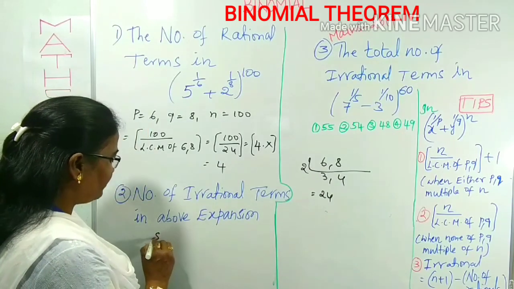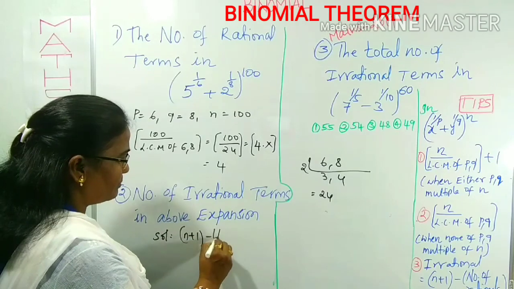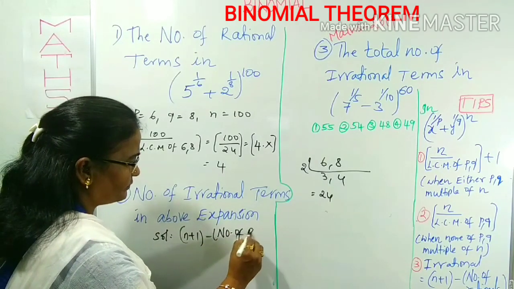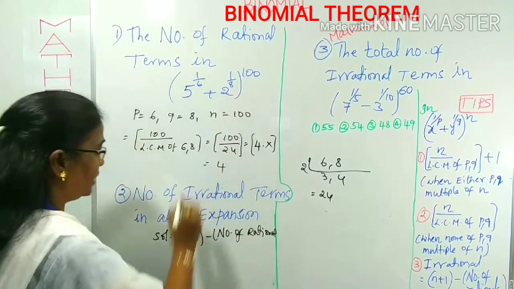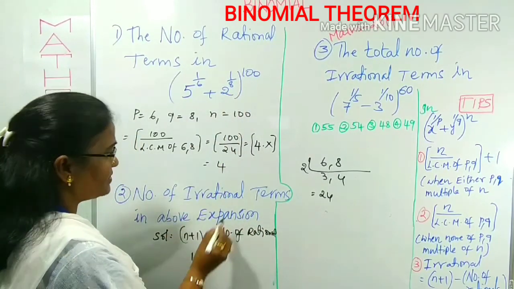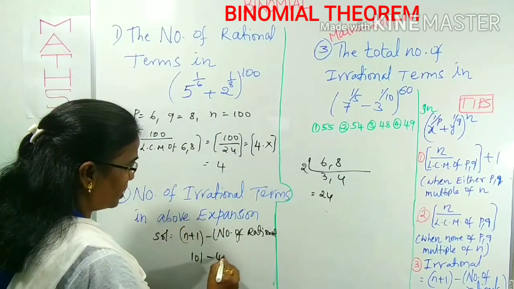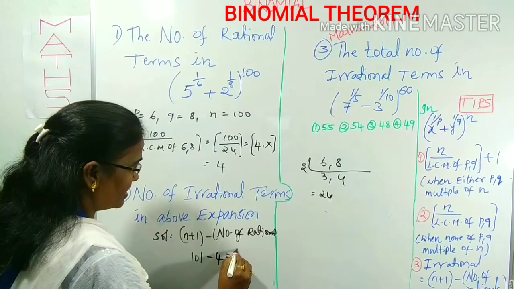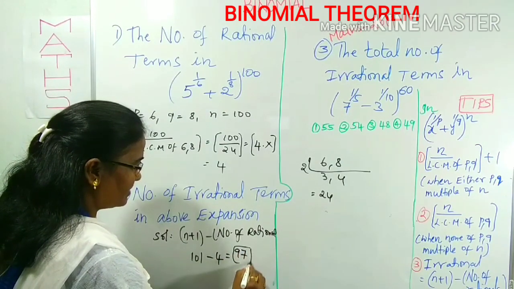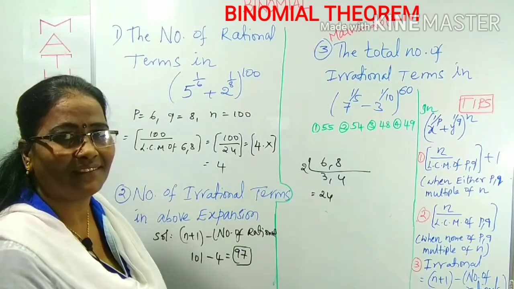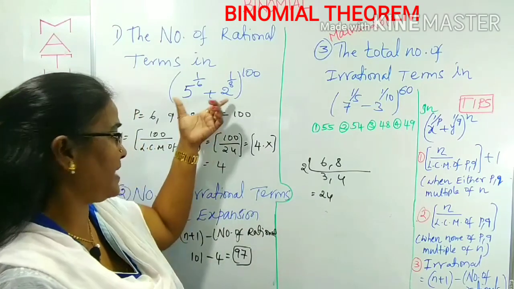So what is the solution for this one? n plus 1 minus the number of rationals. What is n here? 100 plus 1, 101, minus the number of rationals in the expansion, 4. 101 minus 4 is 97. That's it. This is the answer for question number 2, which asks the number of irrational terms of the same expansion.